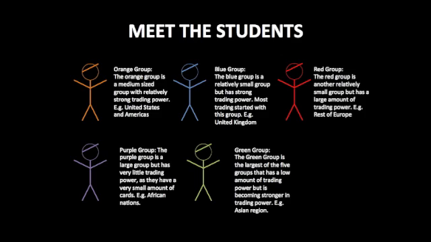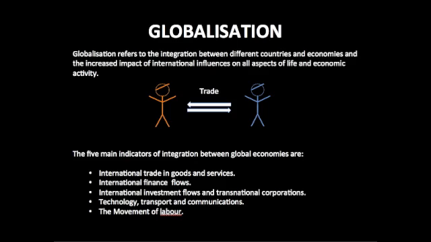At school during their lunch breaks, the students like to collect and trade different types of trading cards. In this school, there are 5 groups of students. These groups are the red group, the blue group, the orange group, the green group, and the purple group. Globalization refers to the integration between different economies and the increased impact of international influences on all aspects of life and economic activity. Much like the global economies, these 5 different groups are becoming more integrated and reliant on each other in order to obtain trading cards.